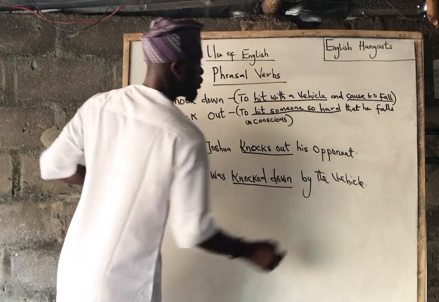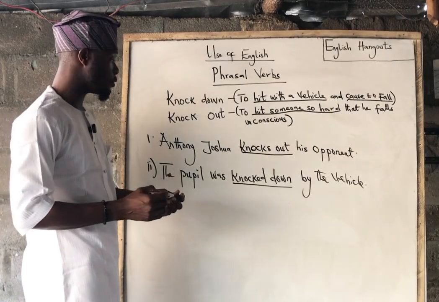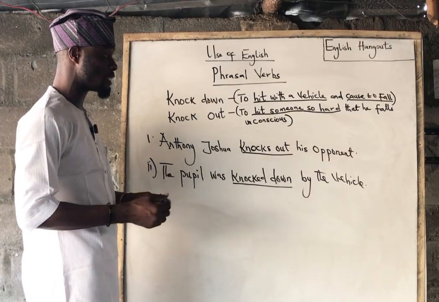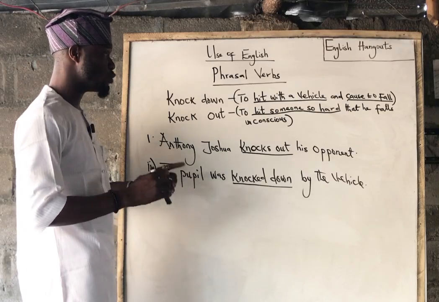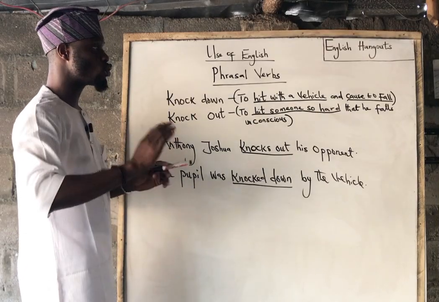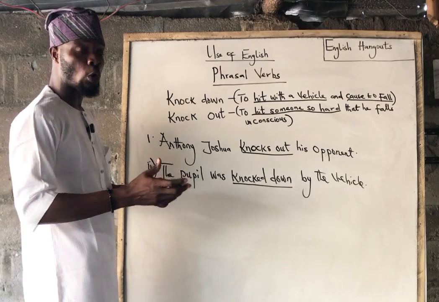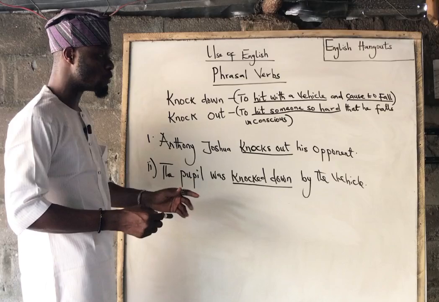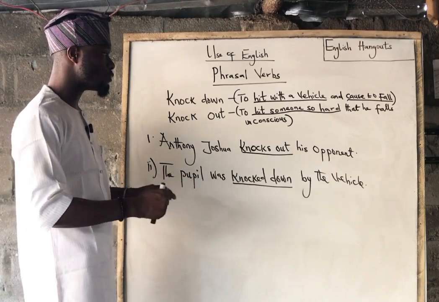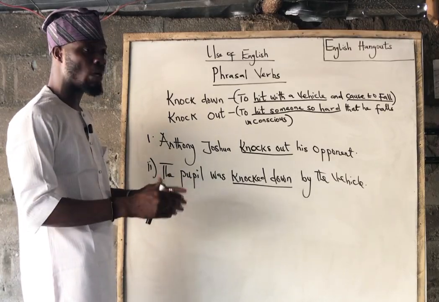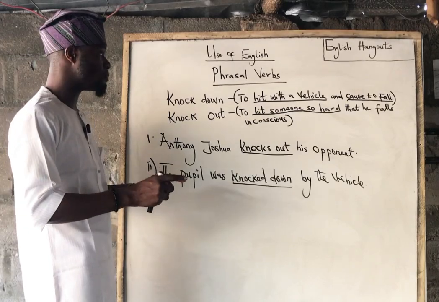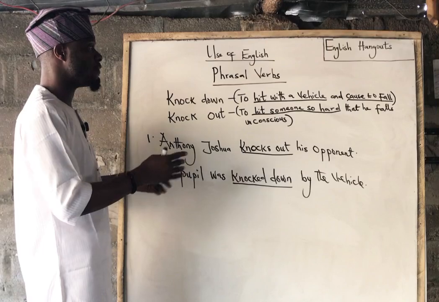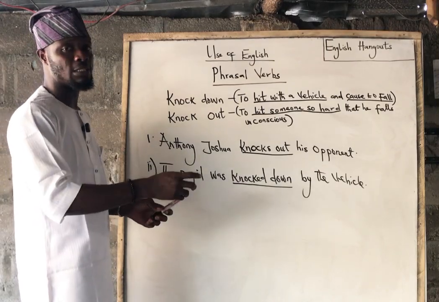by the vehicle. So if you look at these two sentences on the whiteboard, Anthony Joshua knocks out his opponent. So knocks out has been used in that context to mean to hit someone so hard that the person falls unconscious, right? And secondly, we have the pupil was knocked down by the vehicle. So to be knocked down is to be hit with a vehicle, and as a result, that particular person being knocked down by a car will what? Will fall. These phrasal verbs need to be studied, right?